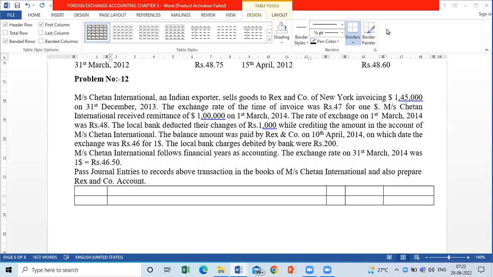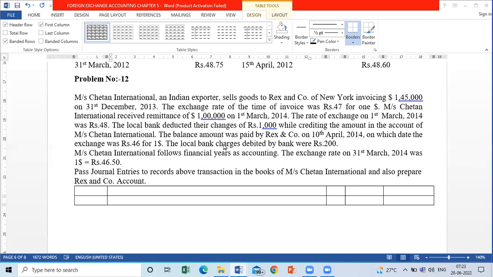Sum number 12. Chetan International, an Indian exporter, sells goods to Rex and Company of New York, invoicing $145,000 on 31st December 2013. That is the transaction date. ये क्या बच्चा अपना transaction date है. Check for the exchange rate on 31st December. The exchange rate at the time of invoice was 47 rupees for $1.